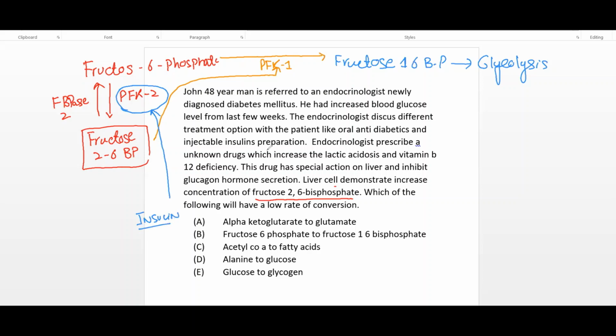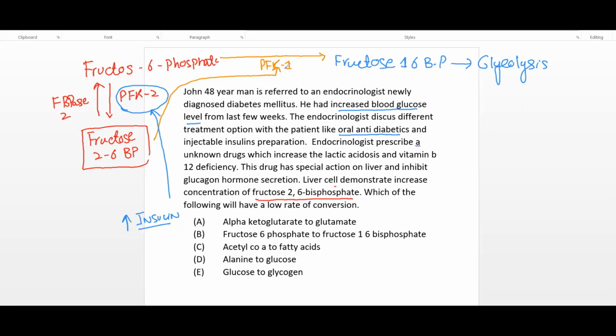The patient takes oral antidiabetics and has an increased blood glucose level, which leads to an increased level of insulin and increased induction of the enzyme phosphofructokinase 2. This ultimately leads to increased fructose 2,6 bisphosphate, and this will lead to increased activity of the phosphofructokinase 1 enzyme, which is the rate limiting, rate determining enzyme for glycolysis.